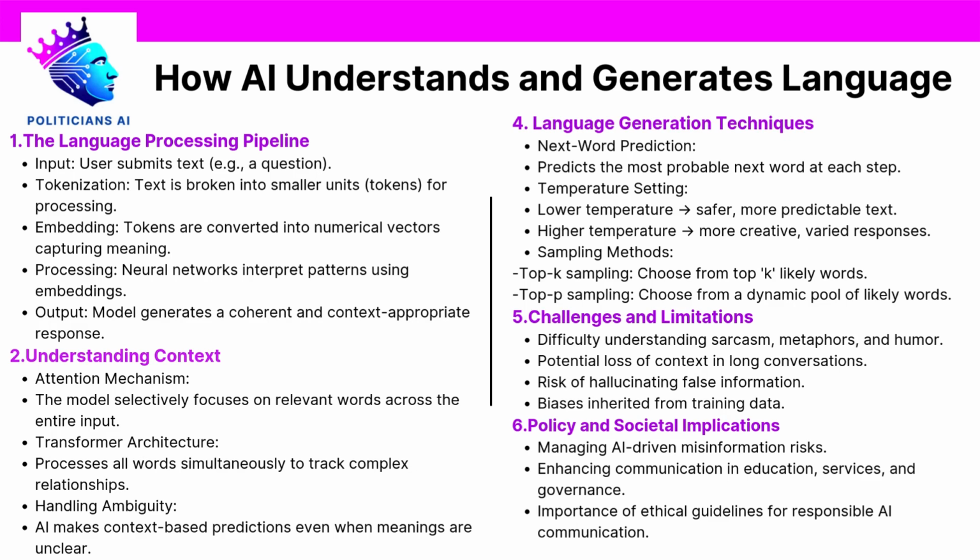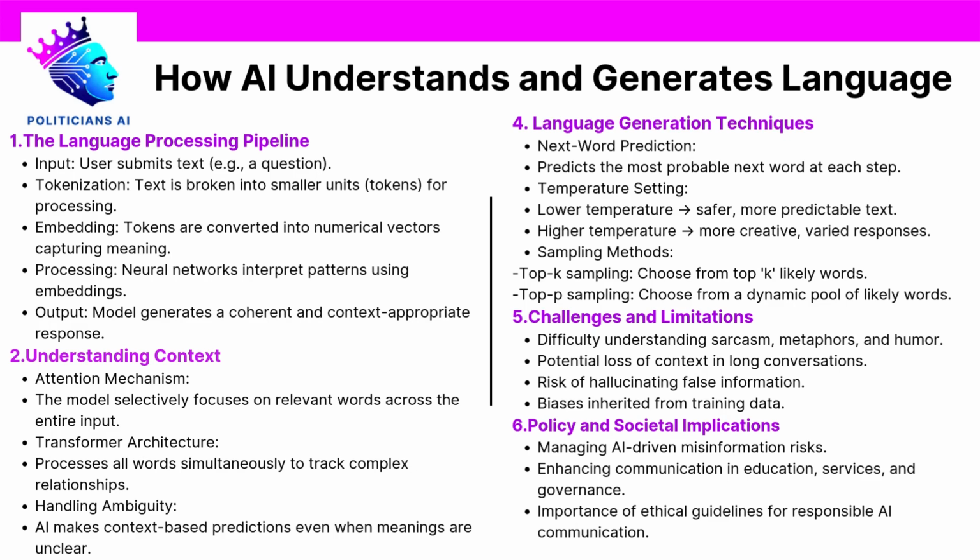Understanding this distinction is essential for policymakers because it highlights both the potential and the risks associated with deploying AI systems in sensitive areas like governance, healthcare, education, and national security. Let's begin. 1. The language processing pipeline. The process by which AI understands and generates language follows a highly structured pipeline. Let's walk through it step by step.